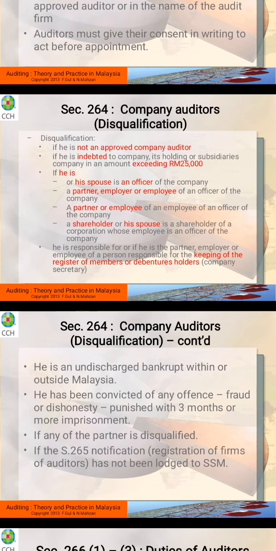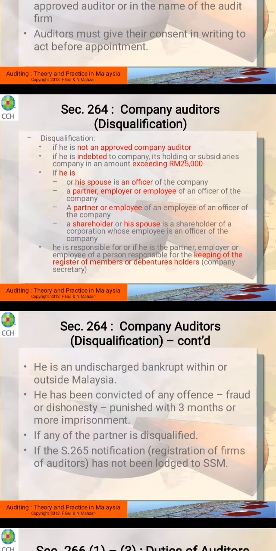The last one is you also cannot become the auditor if your partner, your employee, or your employer is a person who is responsible for keeping the register of members and debenture holders. So this one refers to the company secretary.